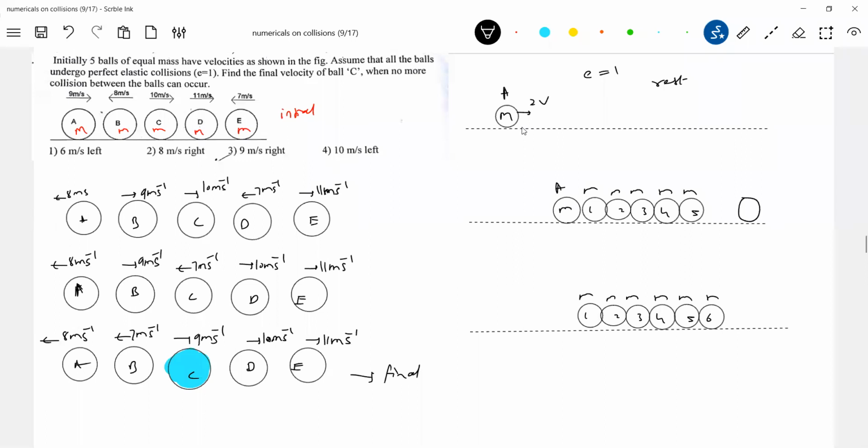This is this 6. Okay, one student will interpret like this.